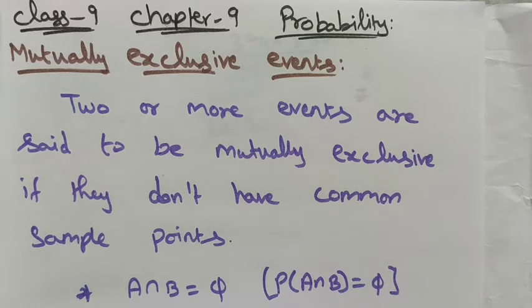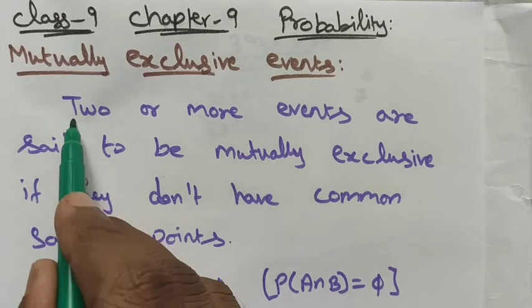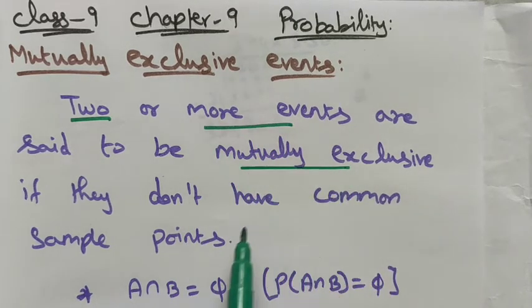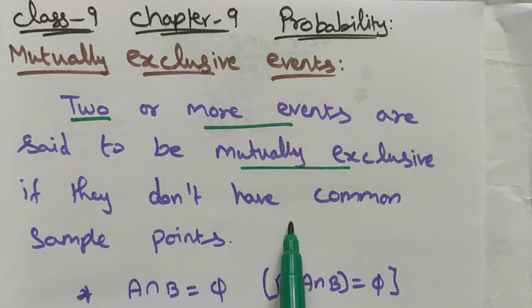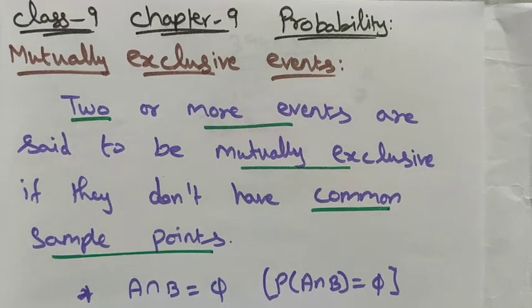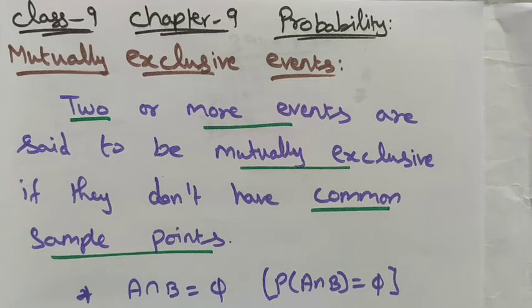Two or more events are said to be mutually exclusive if they don't have a common sample point. We know that if two or more events occur and there is no common sample point in those events, they are called mutually exclusive events.